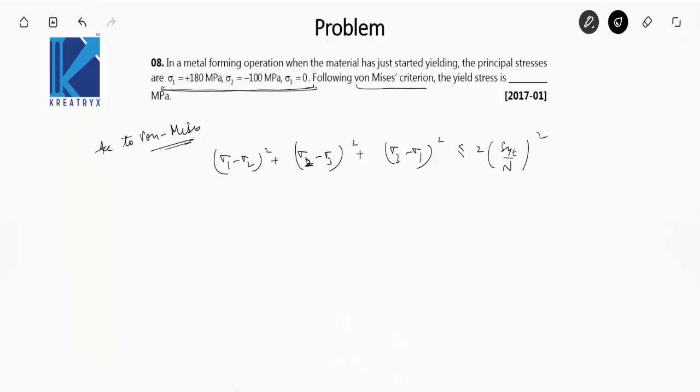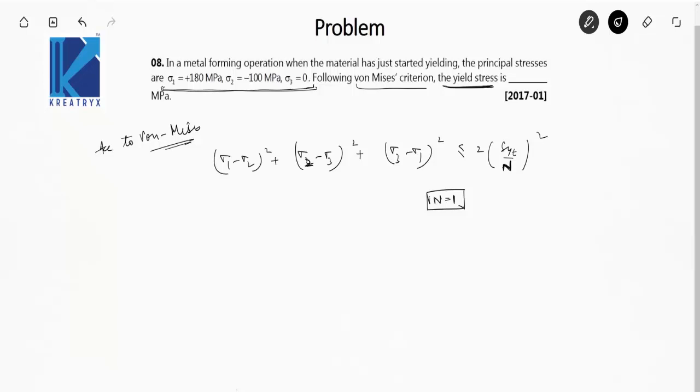Sigma 1, sigma 2, sigma 3 are the principal stresses that have been given to you, and n is the factor of safety. But here you have to find the yield stress, not the factor of safety, and nothing is given about factor of safety. So always take n is equal to 1 when nothing has been mentioned about the factor of safety. Okay, because factor of safety cannot be taken below 1.